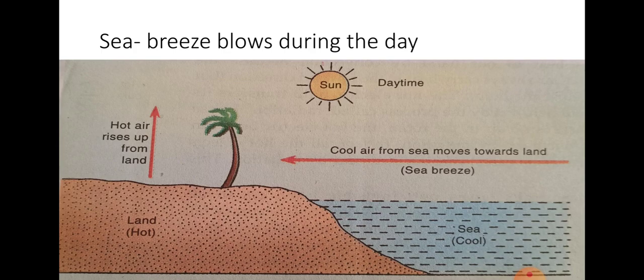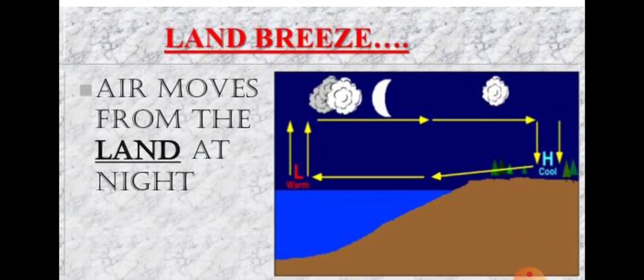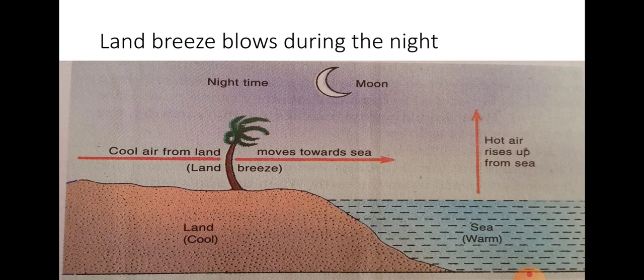Understood? And land breeze: air moves from land to the sea at night. At night time, hot air rises up from the sea and cool air from land moves towards the sea, that is called land breeze. When cool air from the sea moves toward the land, that is called sea breeze. And cool air from land moving towards the sea is called land breeze.